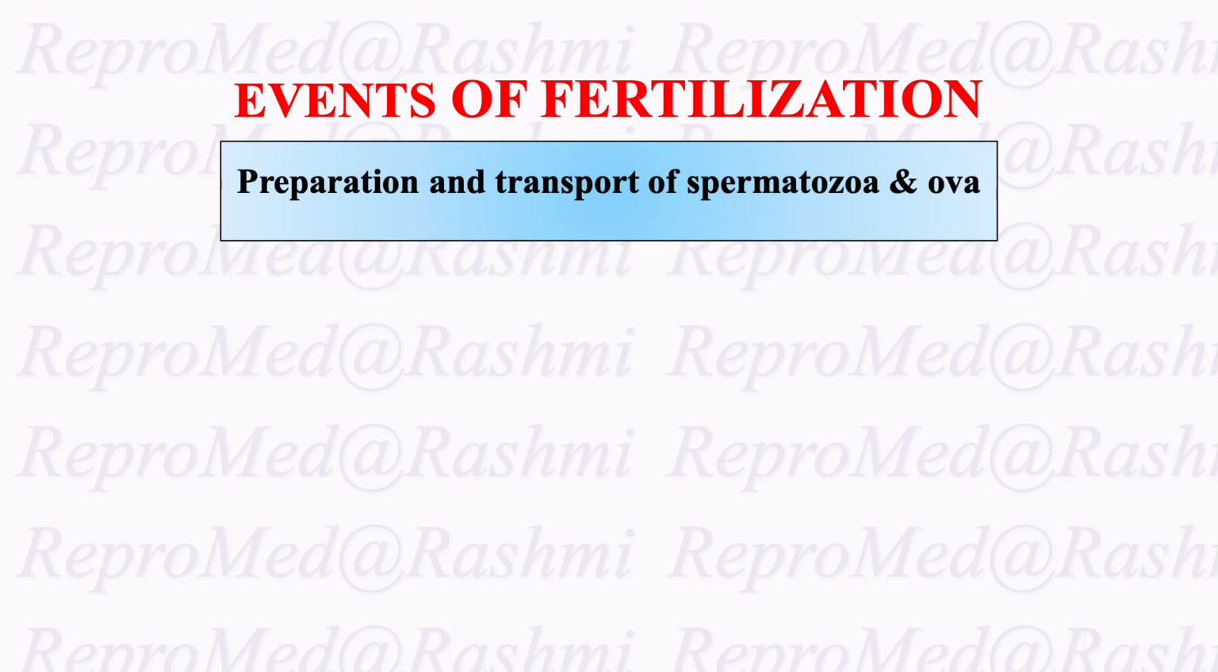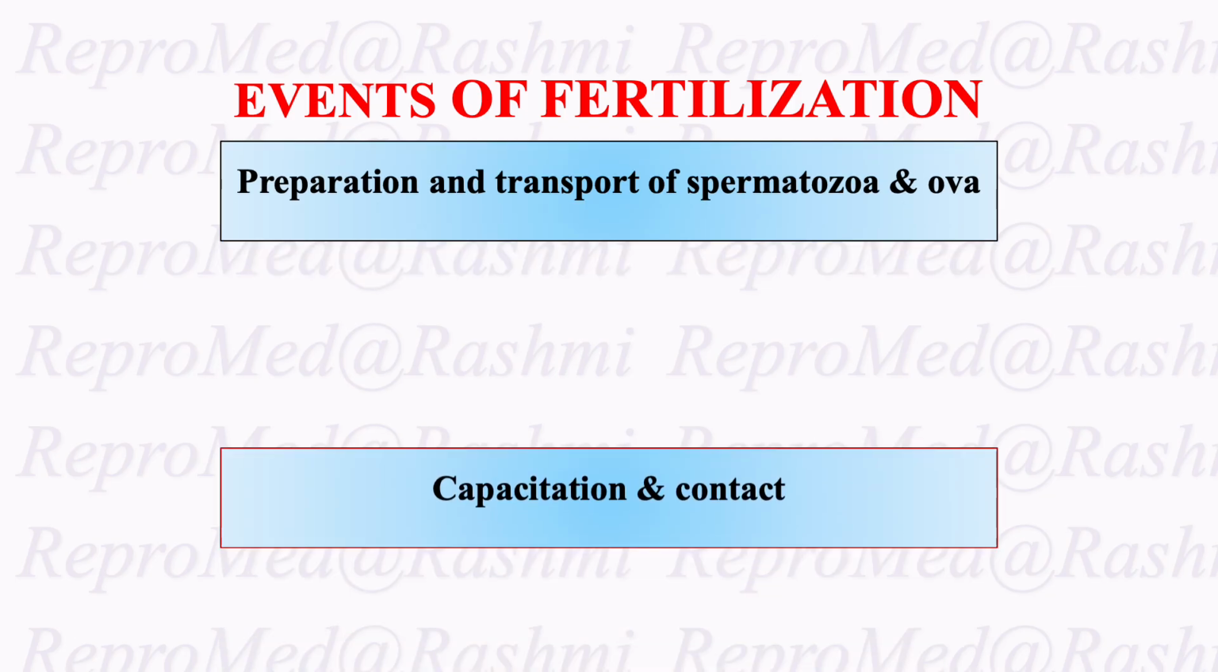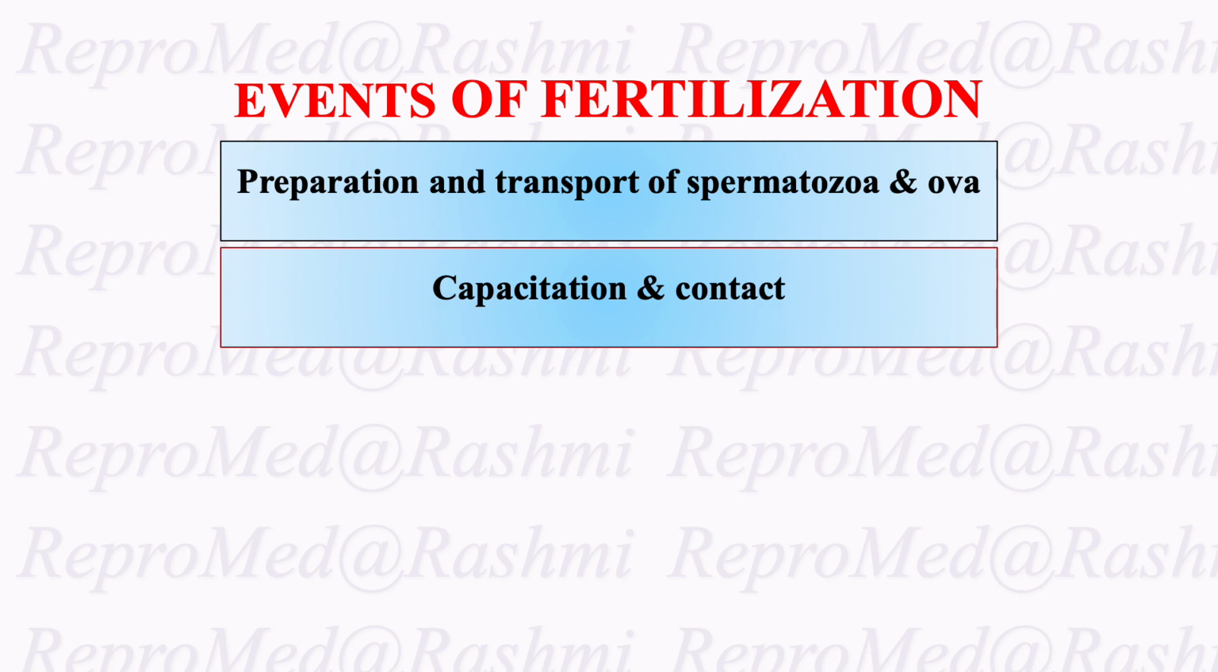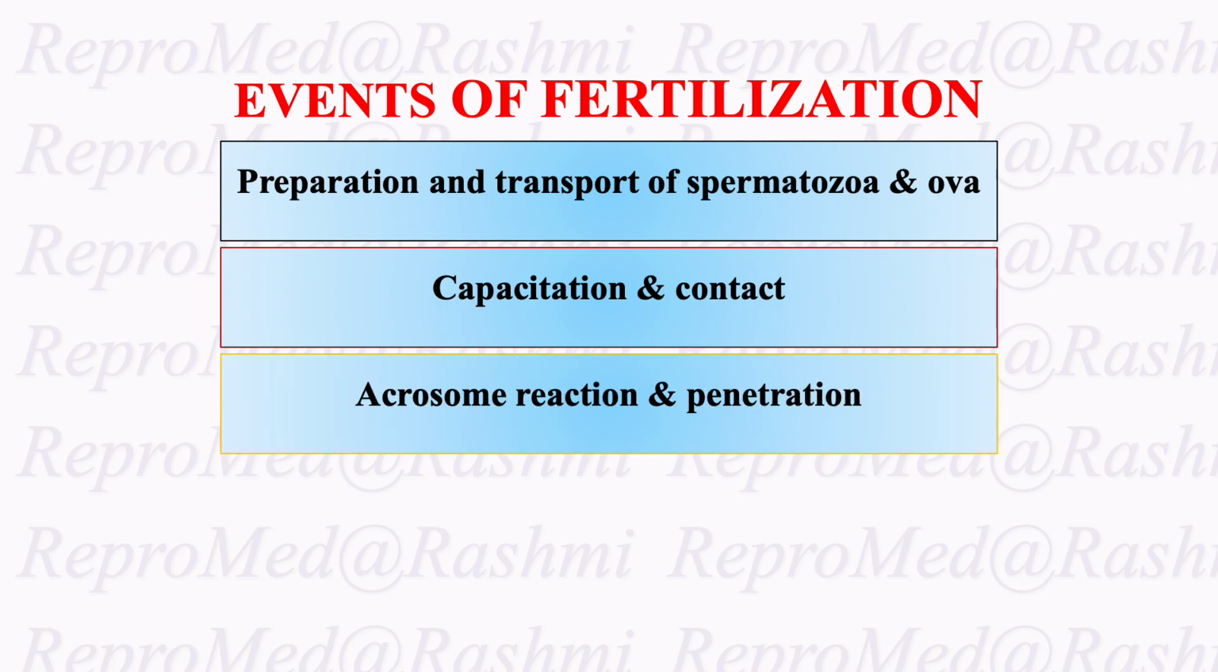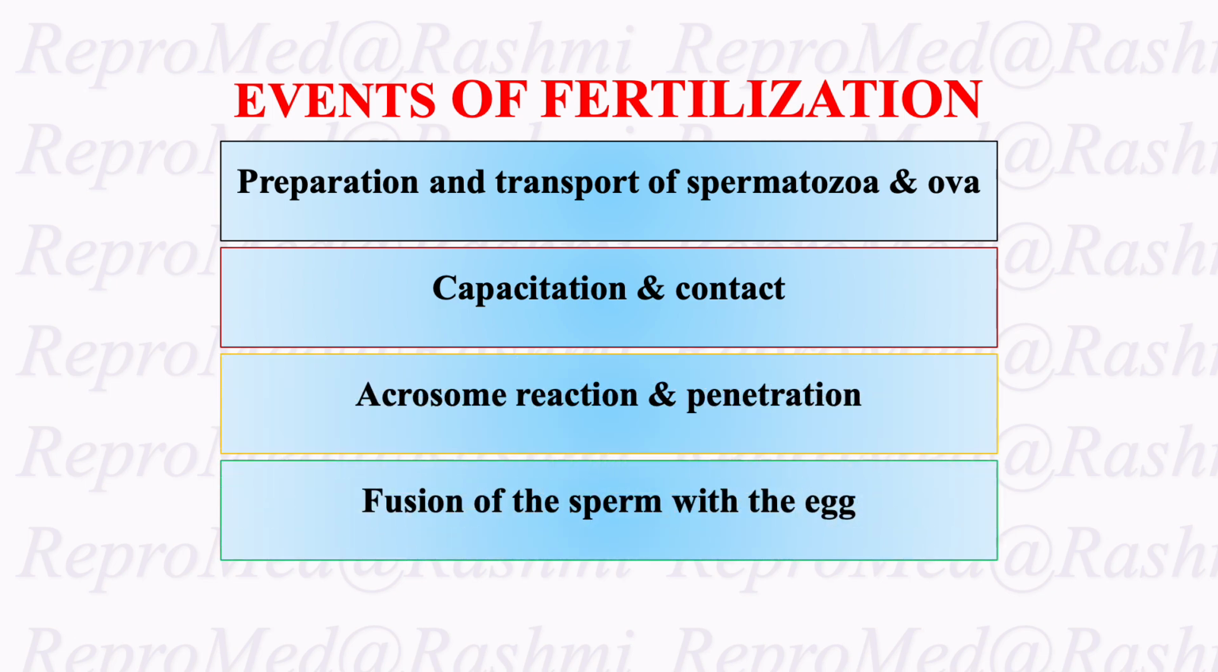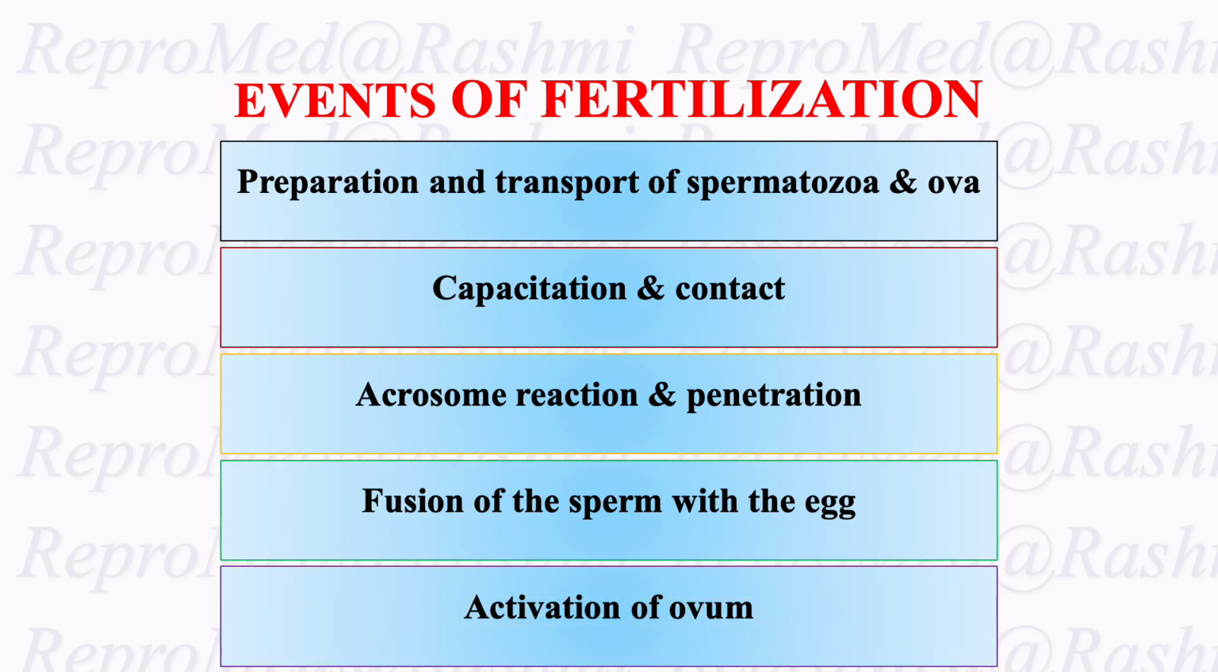Events of fertilization. First is the preparation and transport of spermatozoon and ovum, followed by capacitation and contact, acrosome reaction and penetration, fusion of the sperm with the egg, followed by activation of the ovum. So we will discuss all these one by one.